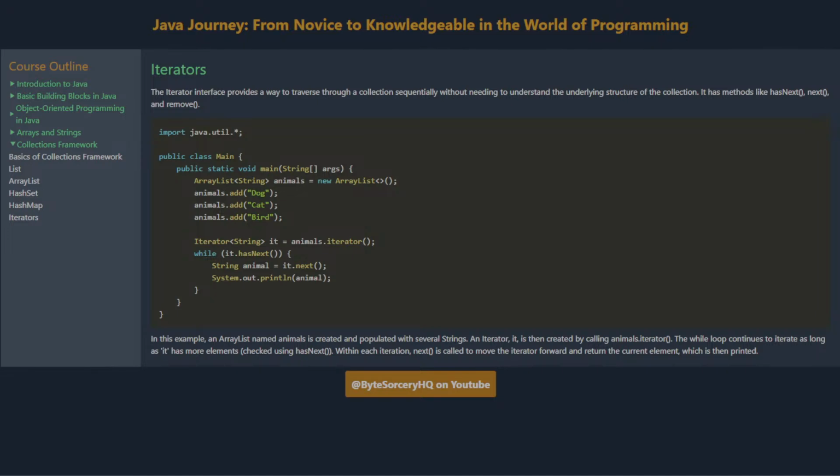Iterators and ListIterators. The Iterator interface provides a way to traverse through a collection sequentially without needing to understand the underlying structure of the collection. It has methods like hasNext, next, and remove.